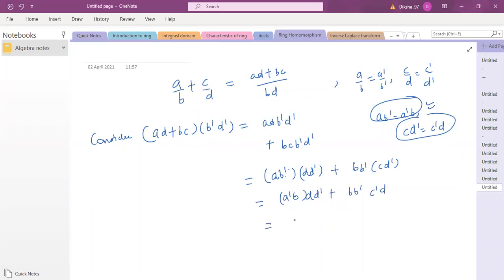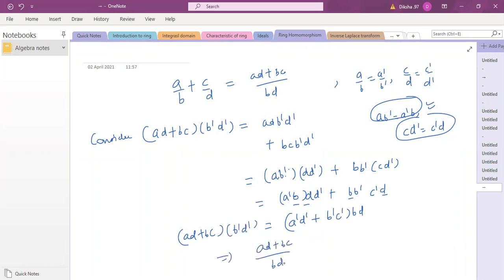So from here I can see that what I can take common is BD. I'll be left with (A dash D dash plus B dash C dash) into BD. BD is coming in both, so I've taken that common and I get this. So what was on the left hand side? It implies (AD plus BC) by BD is the same as (A dash D dash plus B dash C dash) by B dash D dash. So you see that it is equal, right?